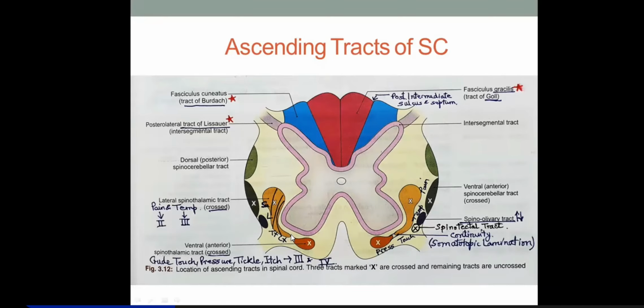And apart from that, not only this lamination, but you also have the sensations. The different types of sensations are also categorized. The pressure and touch sensory fibers reach here in the anterior spinothalamic tract, and fibers carrying temperature and pain reach here in the lateral spinothalamic tract. So this order you can remember, PTTP.